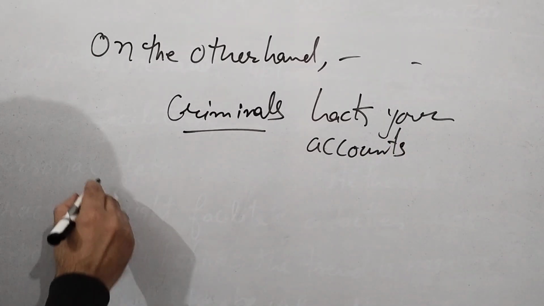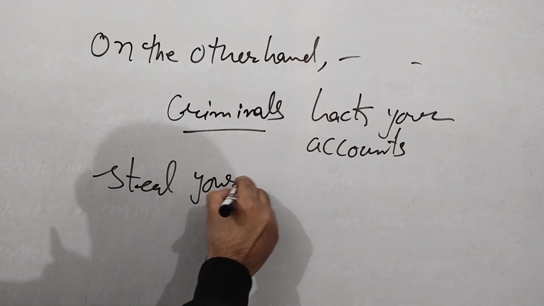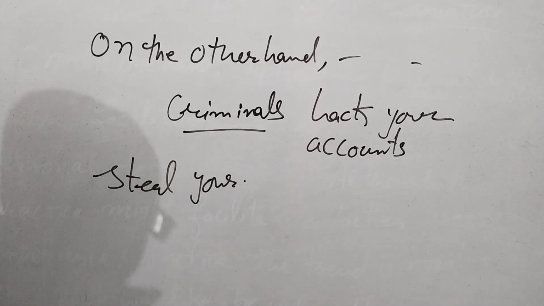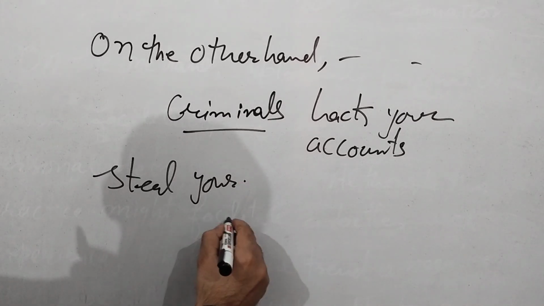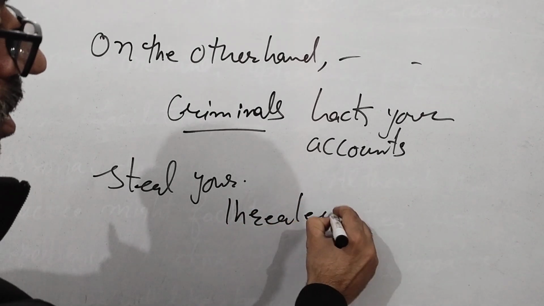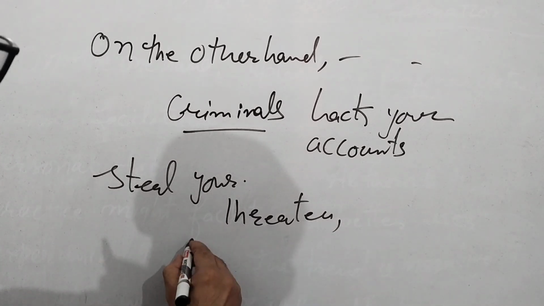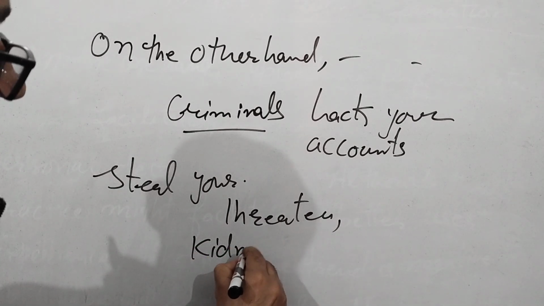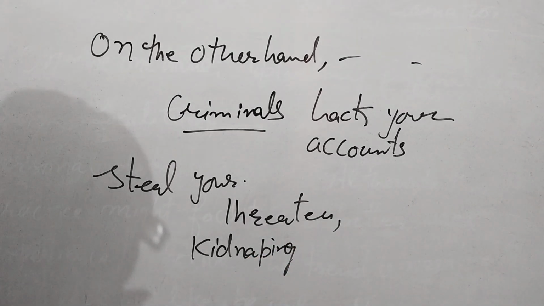And they can steal your money. So money can be stolen, and sometimes the personal details can also be used by the criminals to threaten you, or they can do other illegal activities like kidnapping of children by getting the details, addresses and other information, like